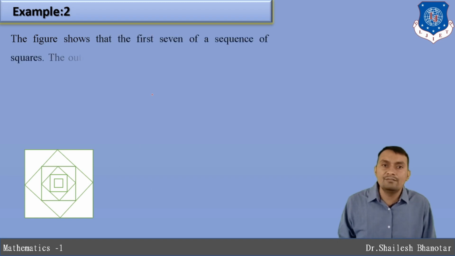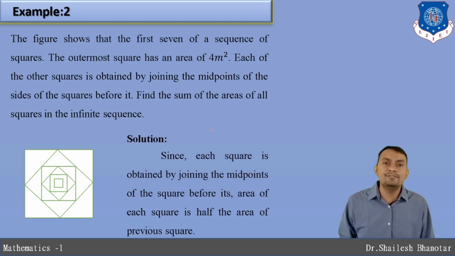Let us understand one more question. The figure shows the first 7 of the sequence of squares. The outermost square has an area of 4 meters squared. Each of the other squares is obtained by joining the midpoints of the given square. So if I join the midpoints, this is the midpoint, again this is the midpoint, this is the midpoint.